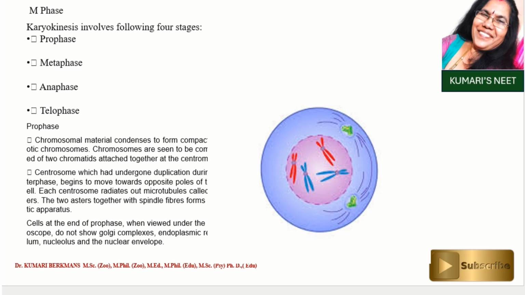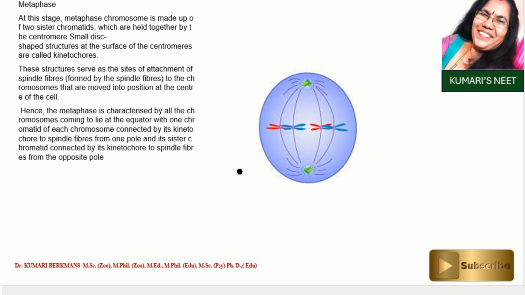Let us take the metaphase. In the metaphase, what happens? The two centrioles reach the opposite poles, and the chromosomes form a plate-like structure. They move towards the center and form a plate-like structure. The centrioles create the spindle fibers. These spindle fibers join at the middle, which is called the centromere. The spindle fibers join at the centromere, and this stage is called metaphase.